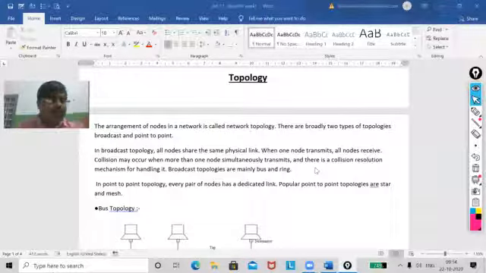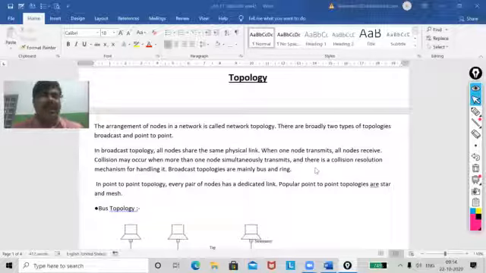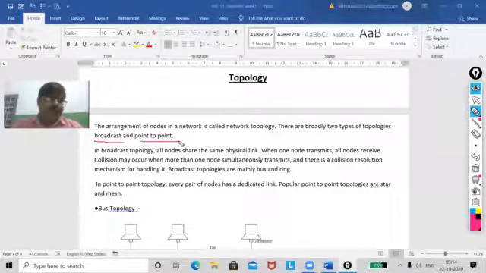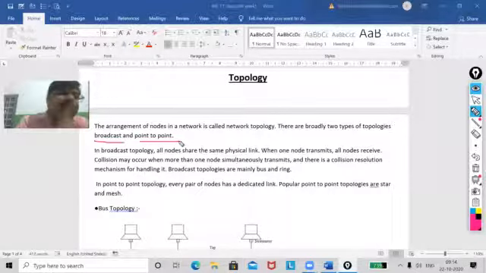If I'm talking about network topology, then it can be categorized in two ways. You can see here, first one is broadcast and the other one is point to point. Broadcast, you know it. Broadcast means all the nodes will share a single link.